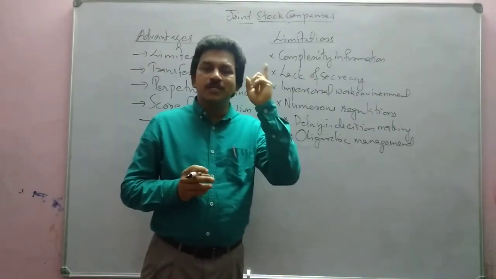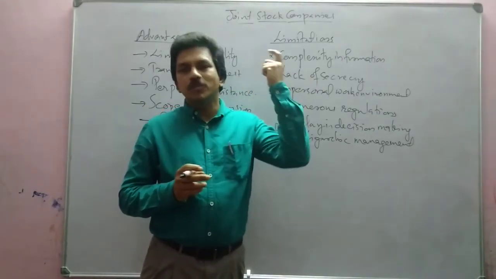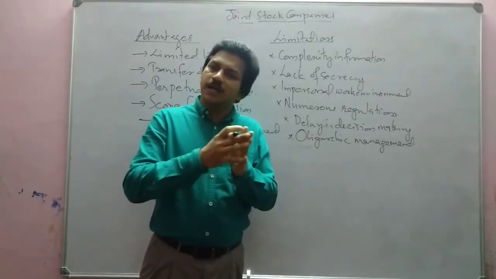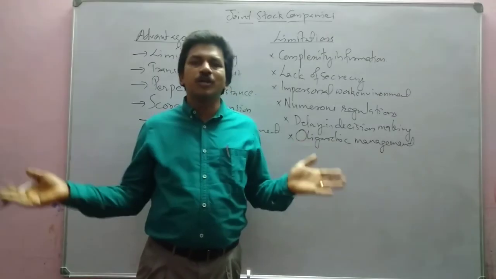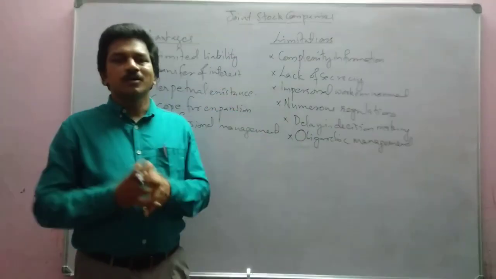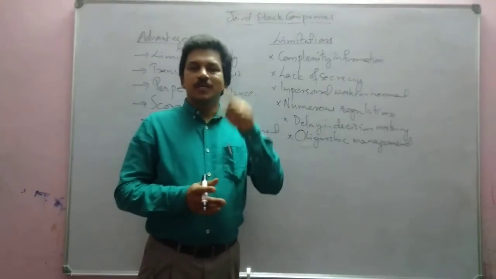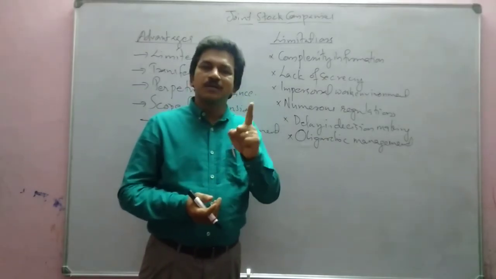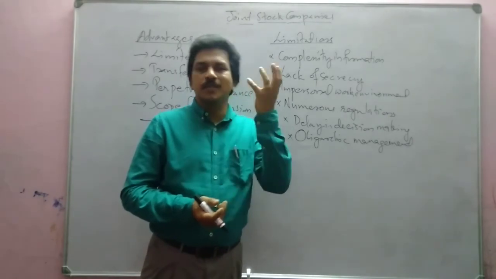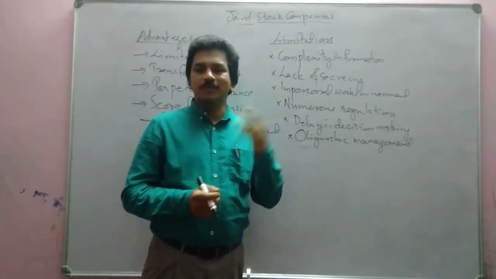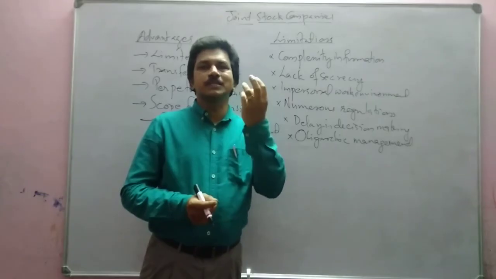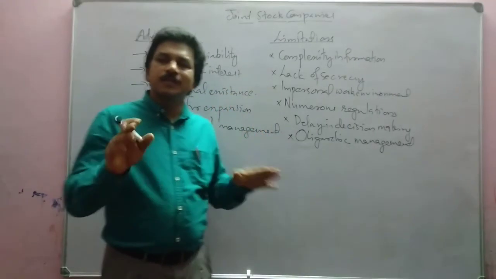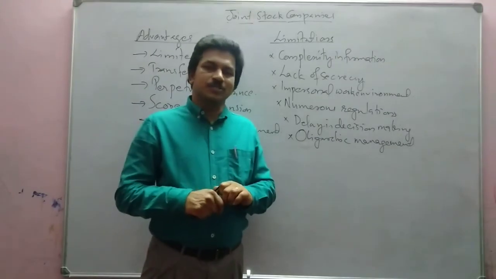Sometimes the chairman may have the most number of shares. So for taking a major decision, contributions may not be there from many of the owners. He himself may take the decisions because he has that many shares. So sometimes only a few owners will take the decisions related to the company. So oligarchic management is another important demerit or limitation.